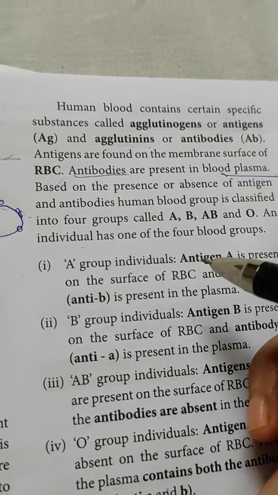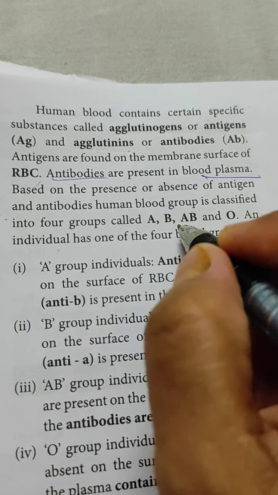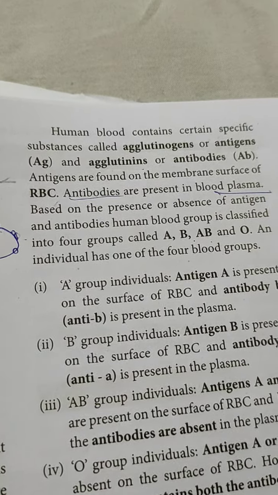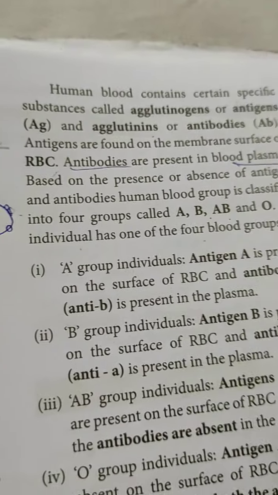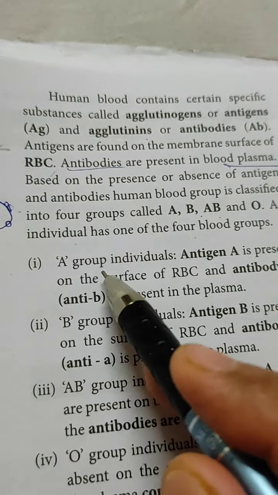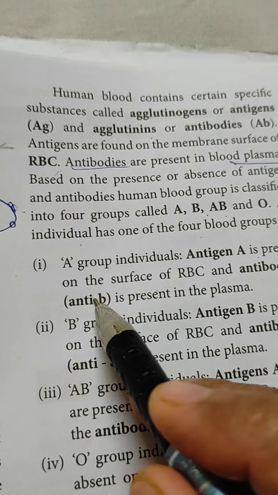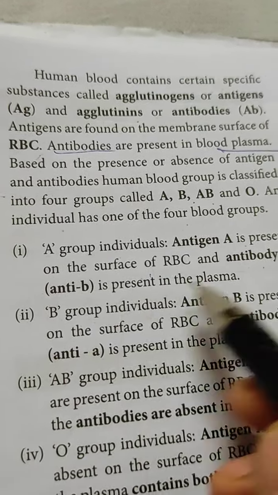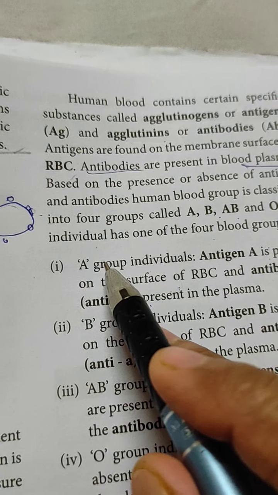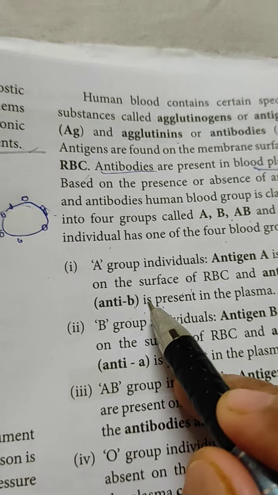Based on the presence or absence of antigen and antibodies, human blood is classified into 4 groups: A, B, AB, and O. An individual has any one type of blood group. Not all 4 types of blood group will be there in a person. Any one type of blood group will be present in any one human being. So suppose I am having A blood group. A blood group means what? Antigen A is present on the surface membrane of RBC, and antibody B is present. So just opposite. If antigen A is there, that blood group is called the A group of blood, and in the A group of blood, the antibody will be B.